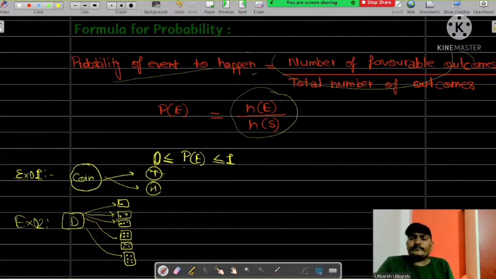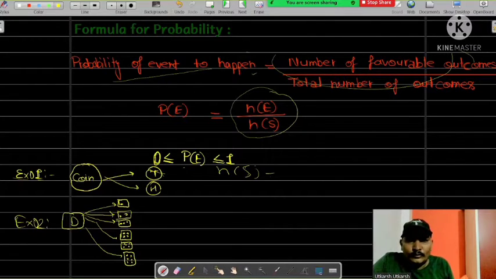Now just see, when we throw a coin, what are the total possible outcomes? We will get head or tail. Total number of possible outcomes NS equals 2.